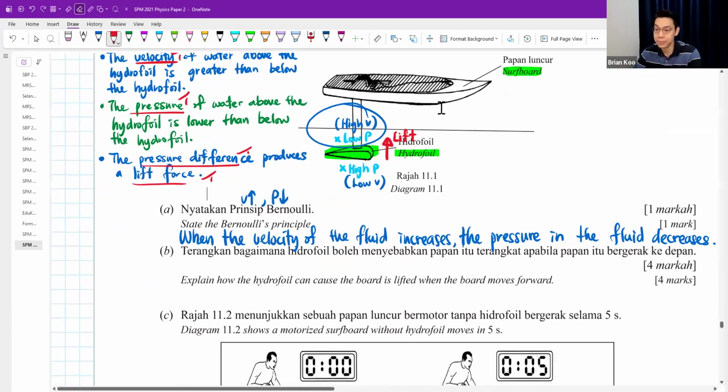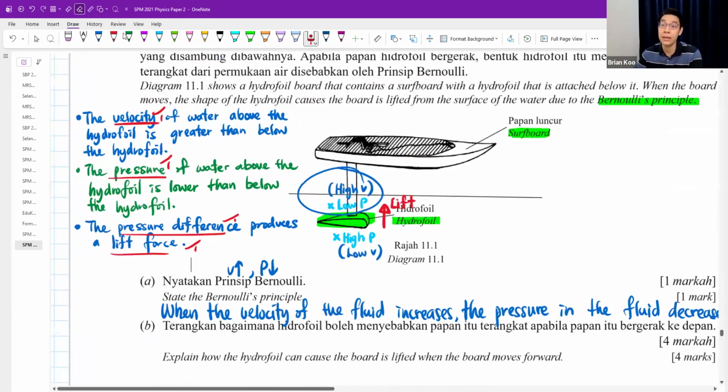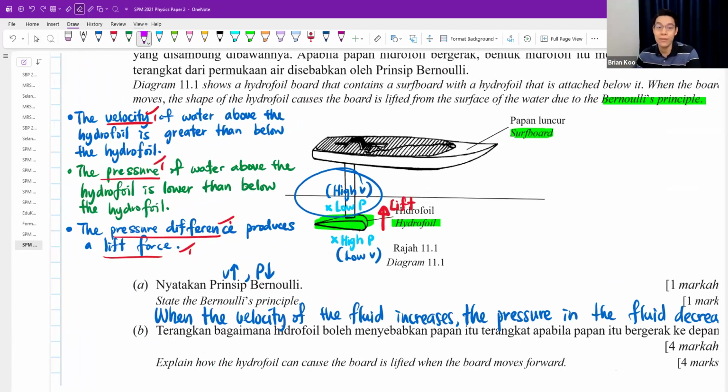The reason why the board can lift up. Now you say you got a lift force at the hydrofoil, but why this board will go higher is because you can talk about the force a little bit. Overall, your lift force is higher than the weight. The weight, I'm talking about weight of surfboard, all the weight of surfboard plus hydrofoil plus if you have a human here, the total weight. Okay, compared to the lift.